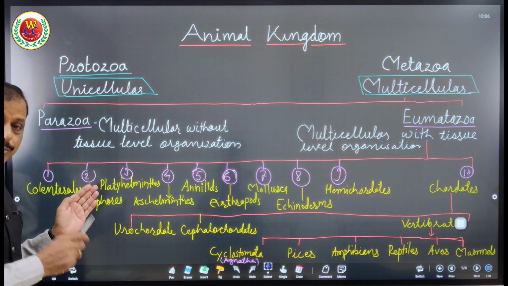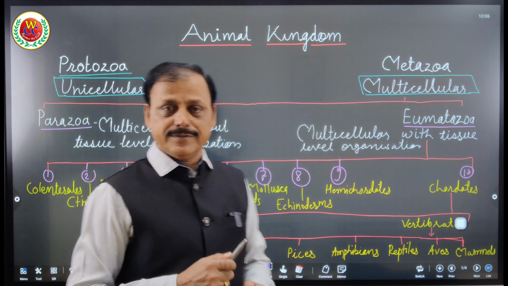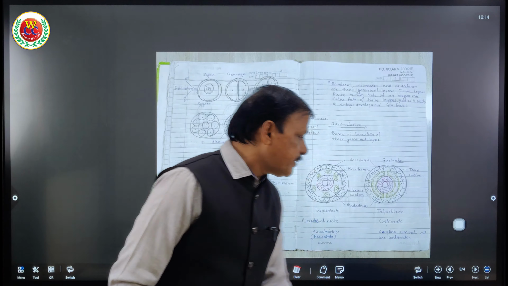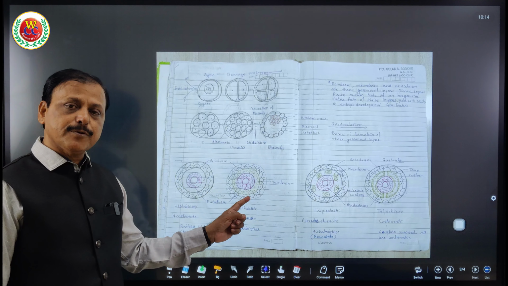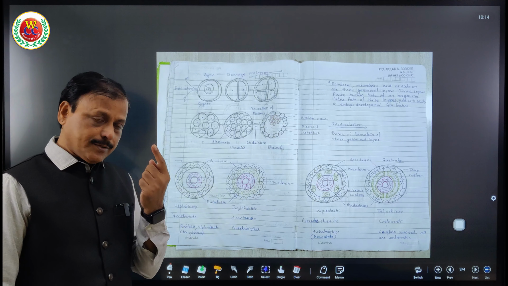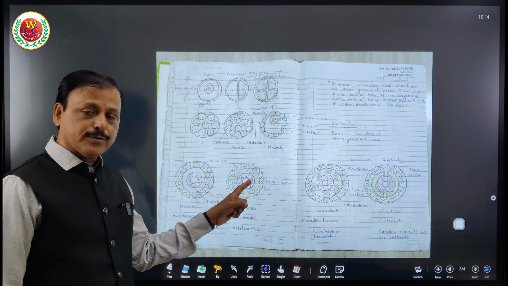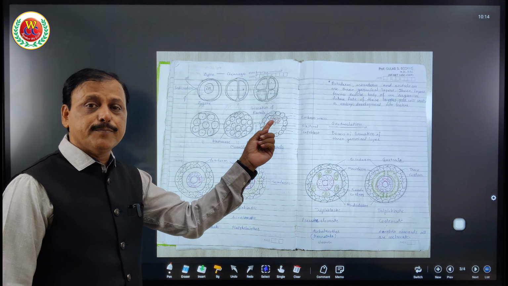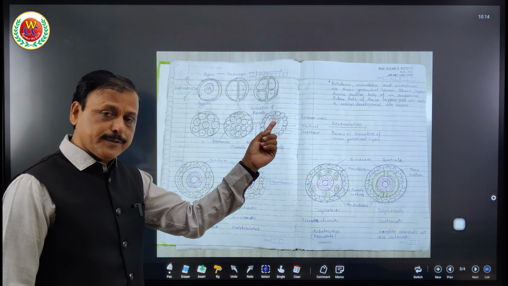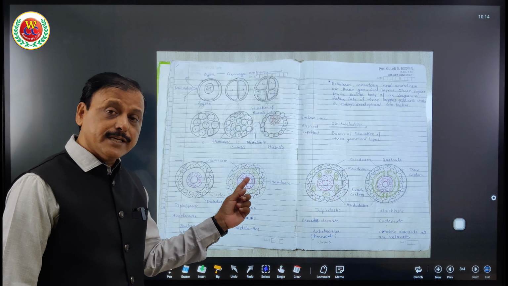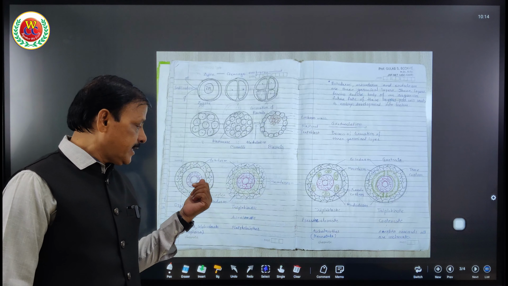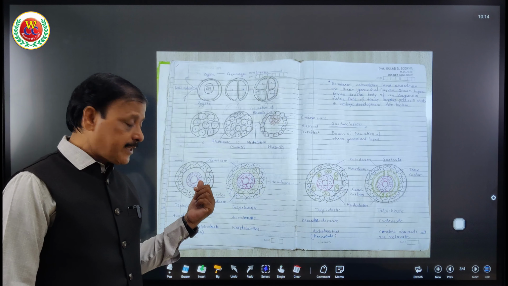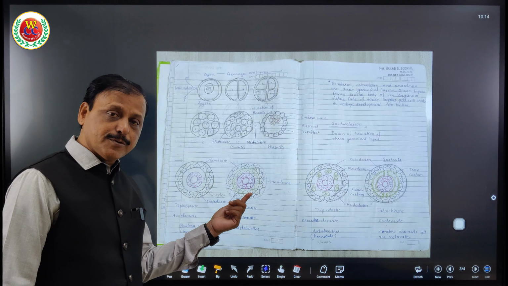We shall continue to understand what is triploblastic acoelomate. Let us understand first. See in this figure, this is triploblastic acoelomate. Triplo means 3. What are the 3? Ectoderm, mesoderm, endoderm. From which mass of cells are these 3 layers produced? From the embryo mass, as I told you, this is the common feature for all. So from this embryo mass, these 3 layers develop. As an evolutionary trend, here mesoderm was absent. Here mesoderm is there. Therefore here it is diploblastic, here it is triploblastic. That is the major difference.